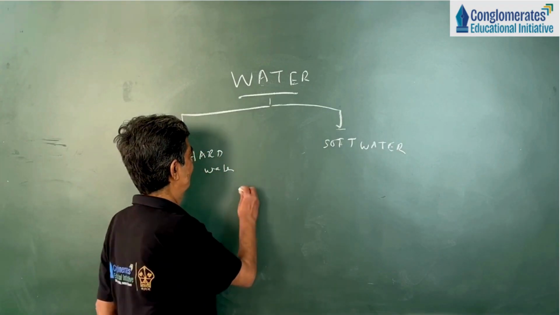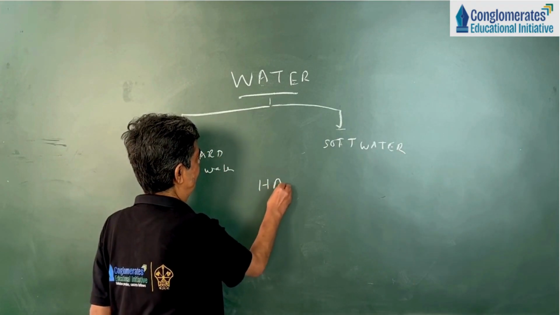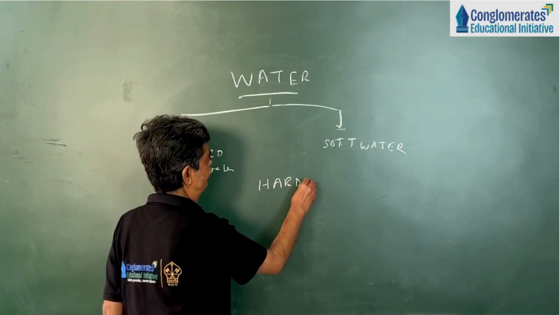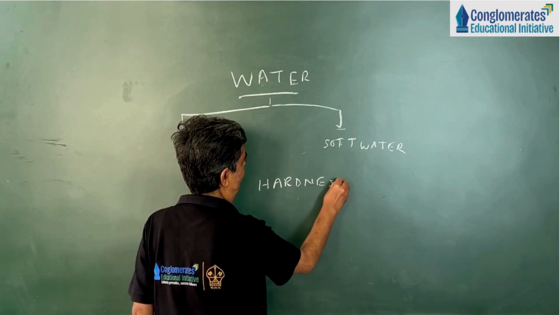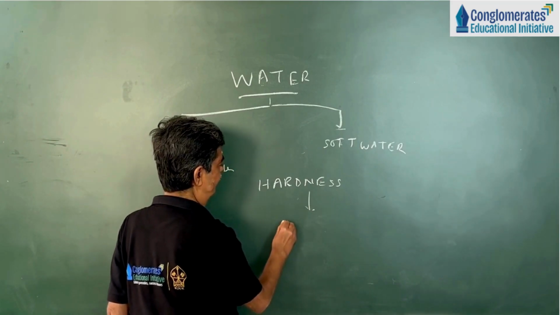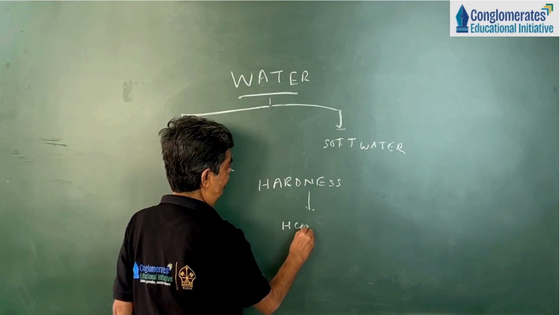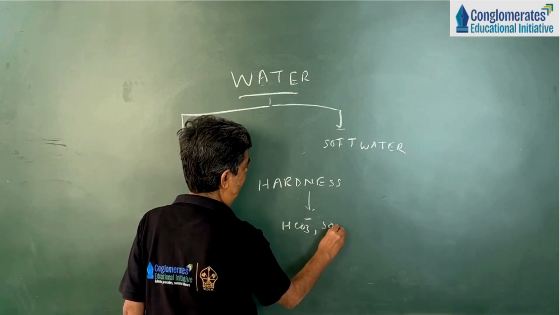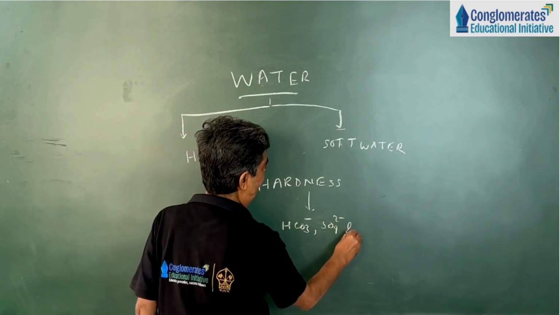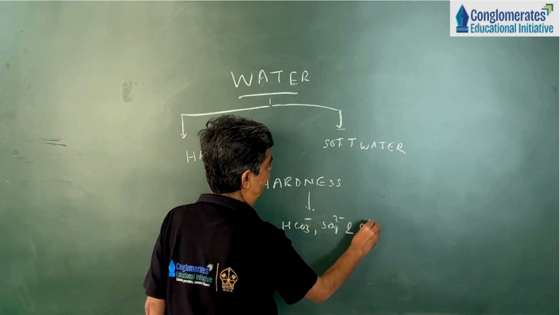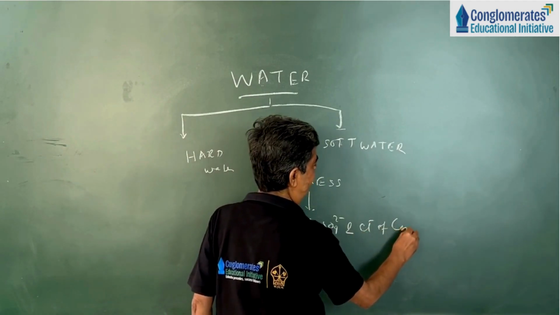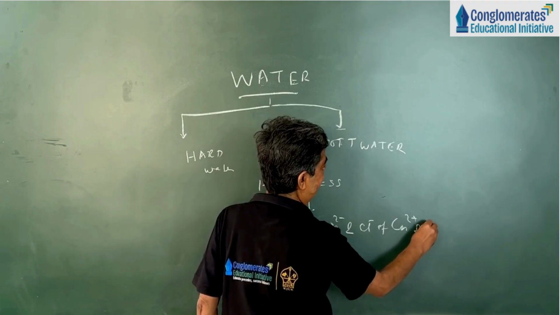So let me say, hardness is caused due to presence of bicarbonate, sulfate and chloride ion of calcium and magnesium ion.